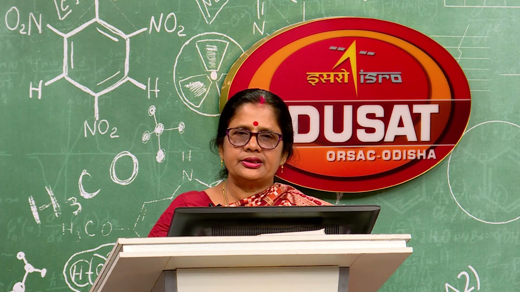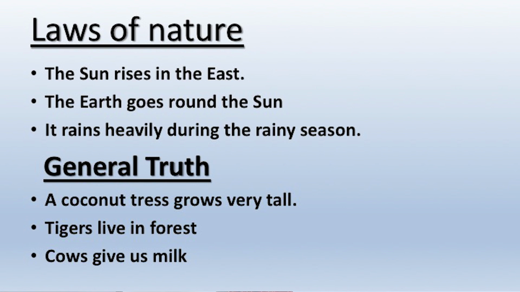Apart from habitual actions, for other things also we use simple present form of the verb, just like laws of nature. The sun rises in the east, the sun sets in the west, it rains heavily during the rainy season. The seasons come to this earth one by one. The earth goes round the sun. These are the laws of nature. We have nothing to do about this. We have no hands for this. And for expressing these laws of nature, we also take the help of present simple form of the verb.